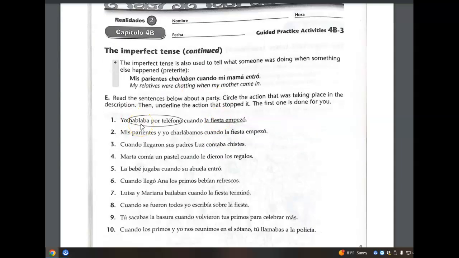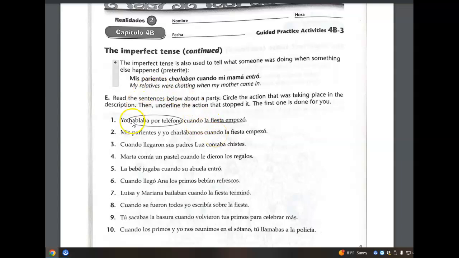All right, and the last page at the very back is to circle the imperfect and underline the preterite. Imperfect being used to provide background setting. Preterite being used to talk about a completed action. Imperfect provides the background. Preterite provides the individual completed actions. And cuando is going to be your divider there.